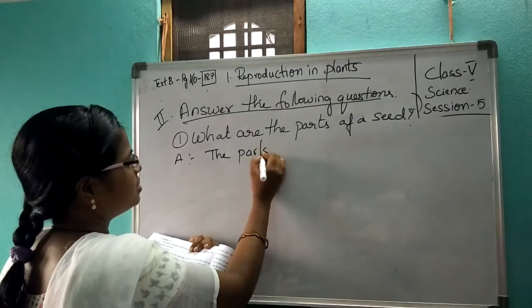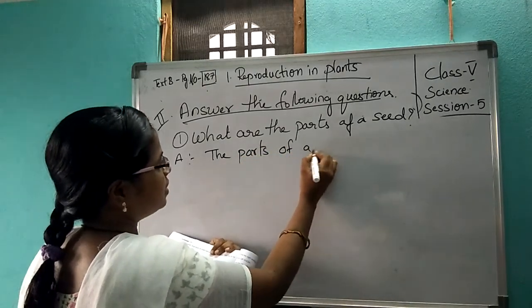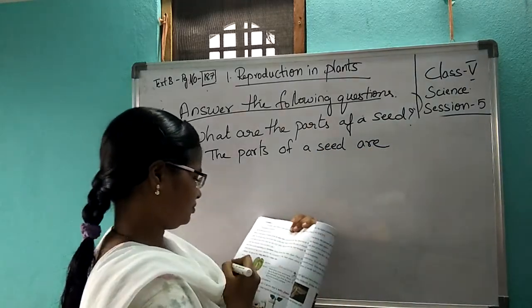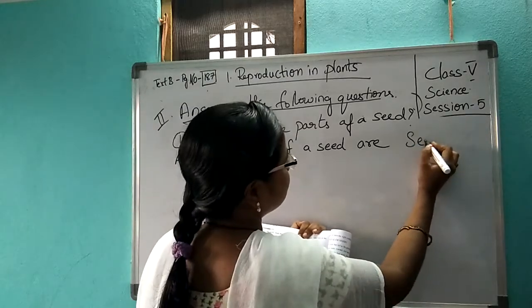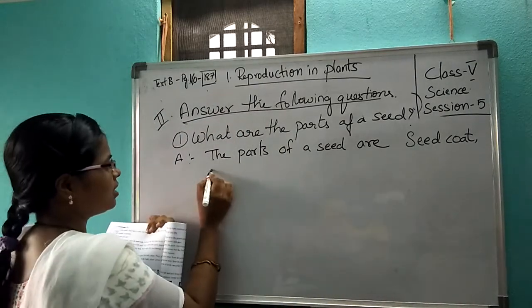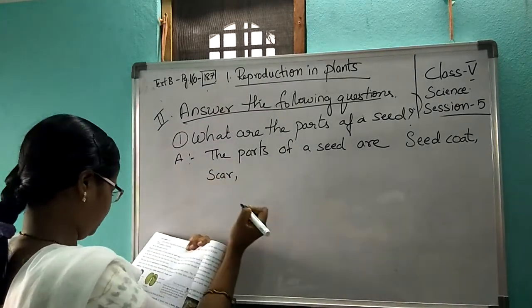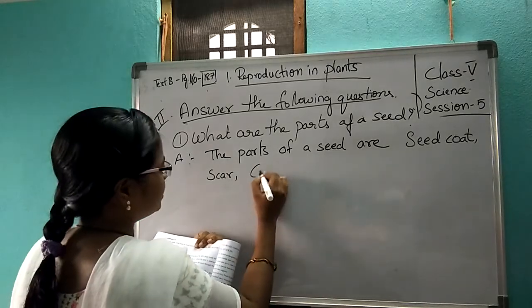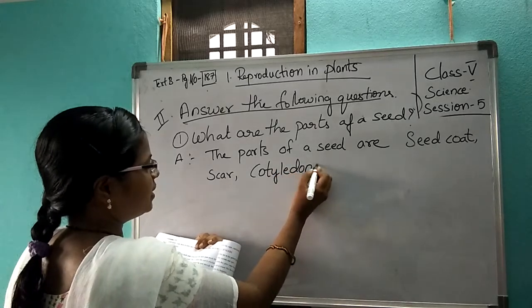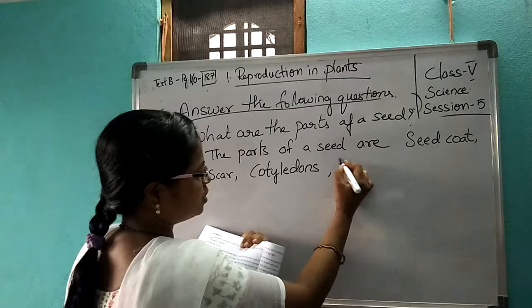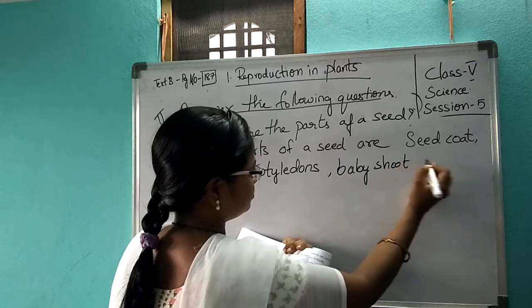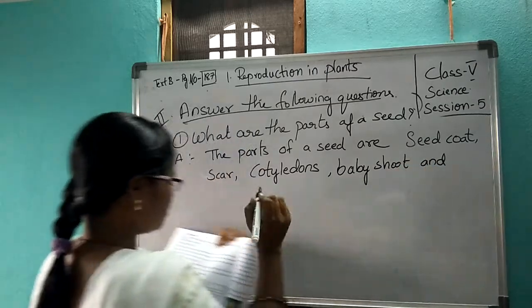The parts of a seed are seed coat, scar, cotyledons, baby shoot, and baby root.